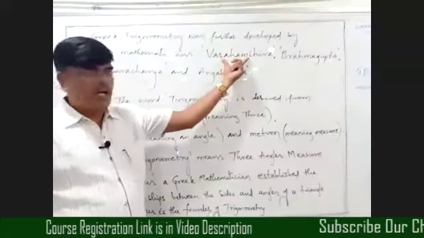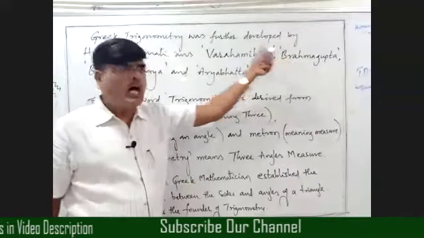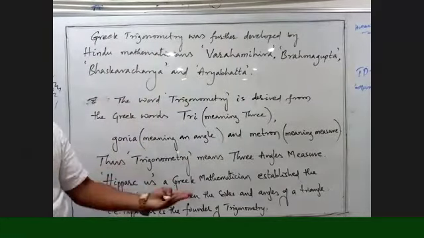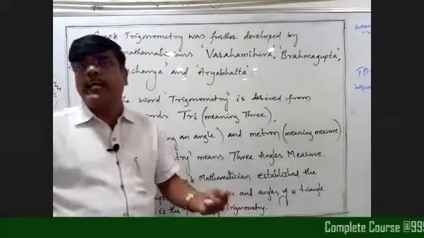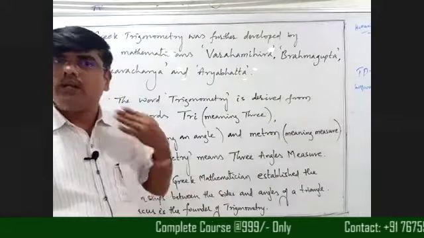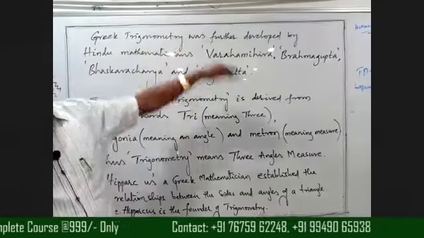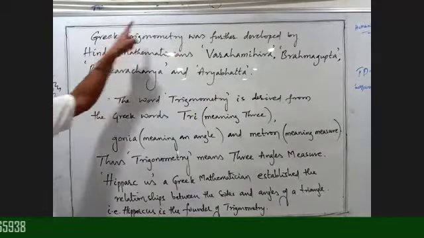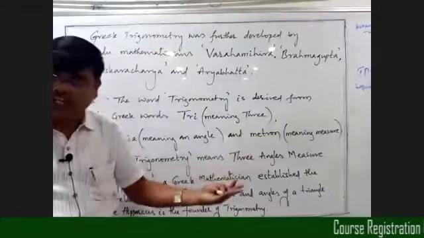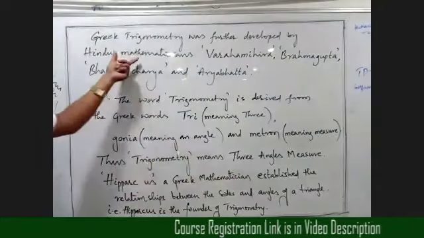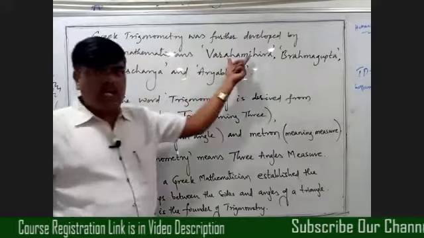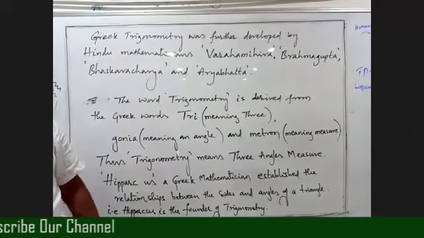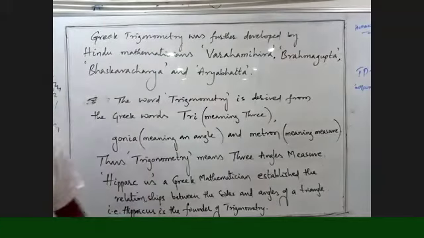Varahamihira, Brahmagupta, Bhaskaracharya, and Aryabhatta also explain some theorems, some important results in trigonometry. That is the meaning of this one. So trigonometry was further developed by many scientists, of whom the Indian scientists are Varahamihira, Brahmagupta, Bhaskaracharya, and Aryabhatta. They developed the topic trigonometry, beta.